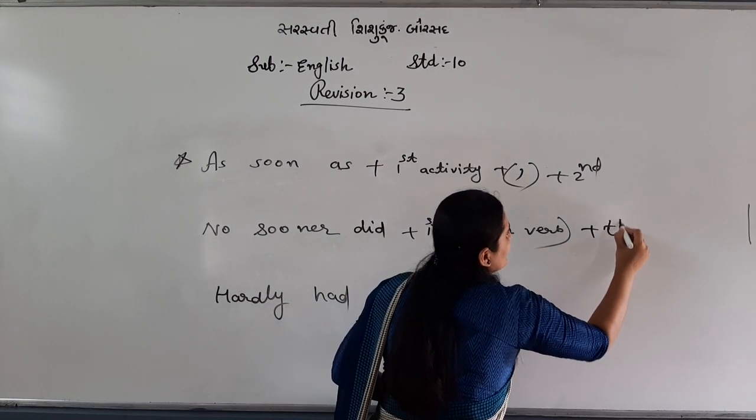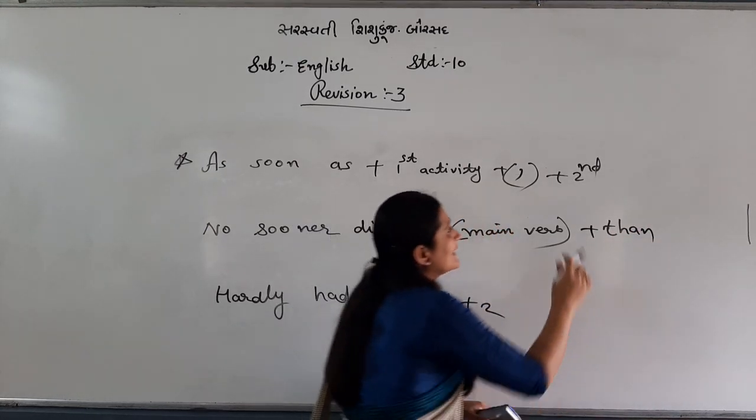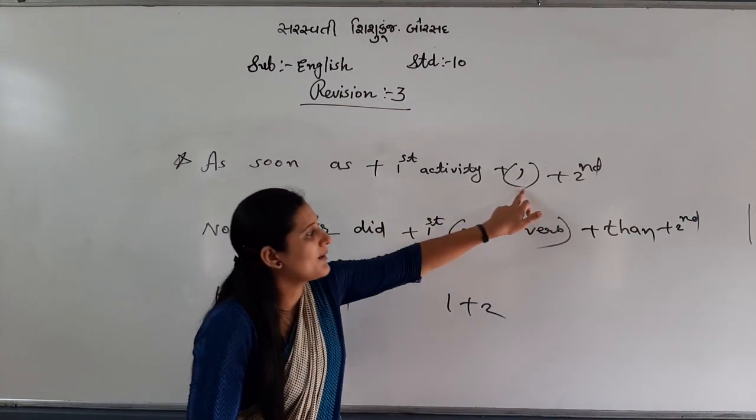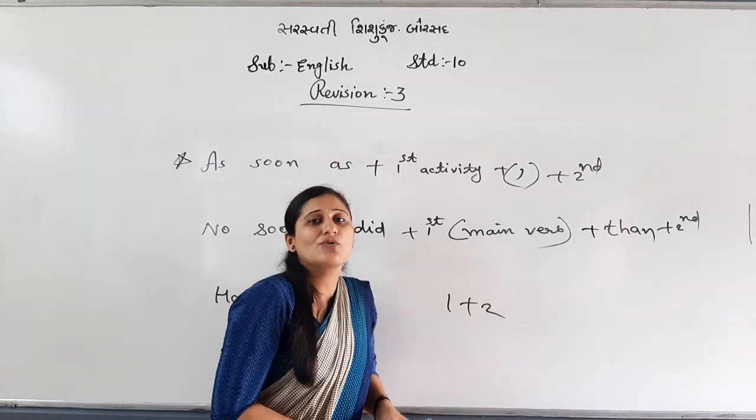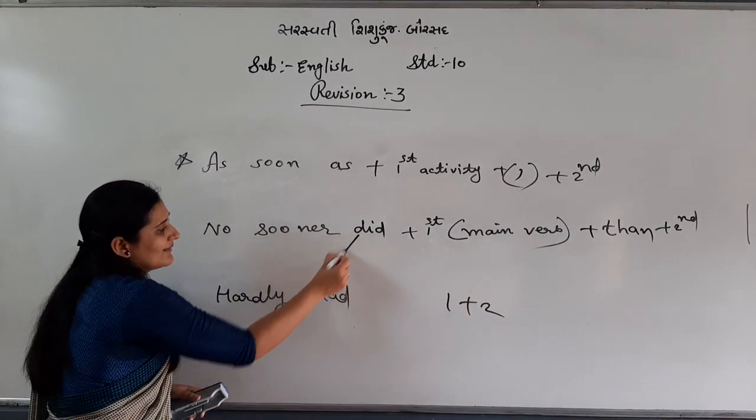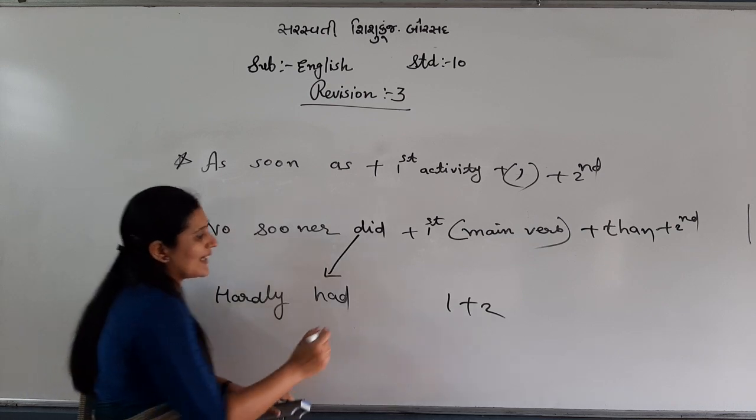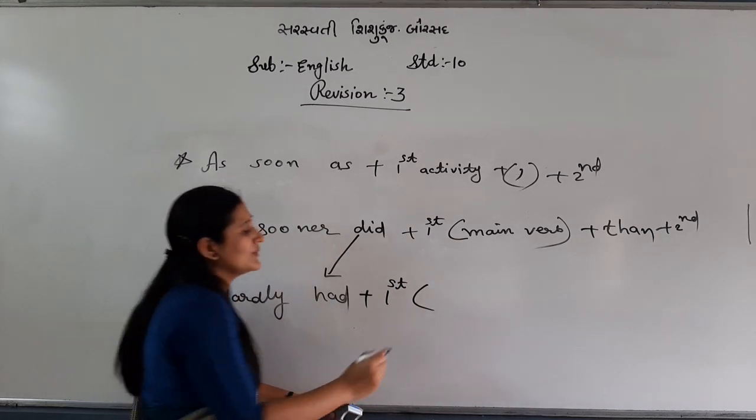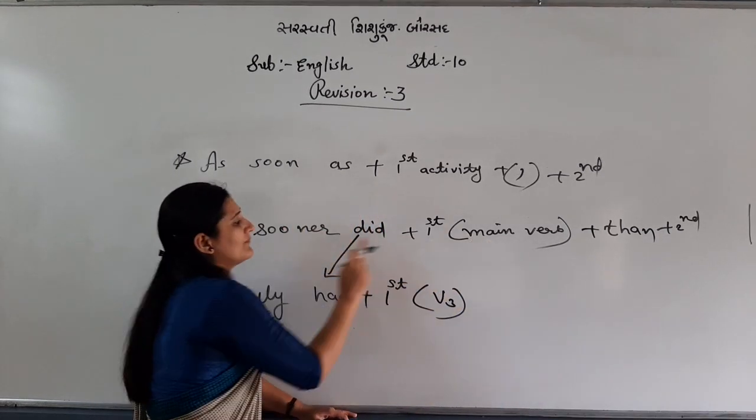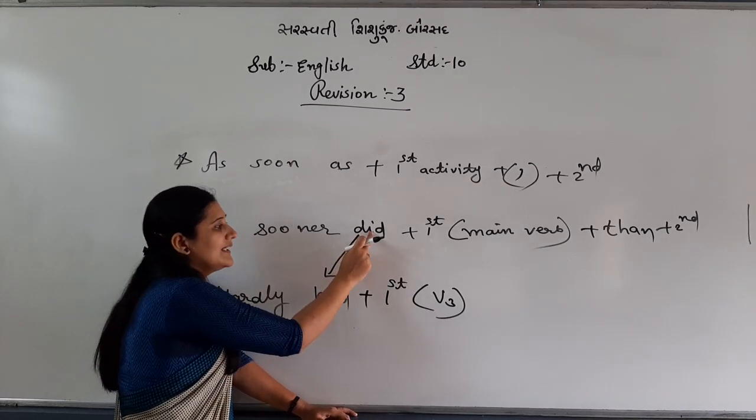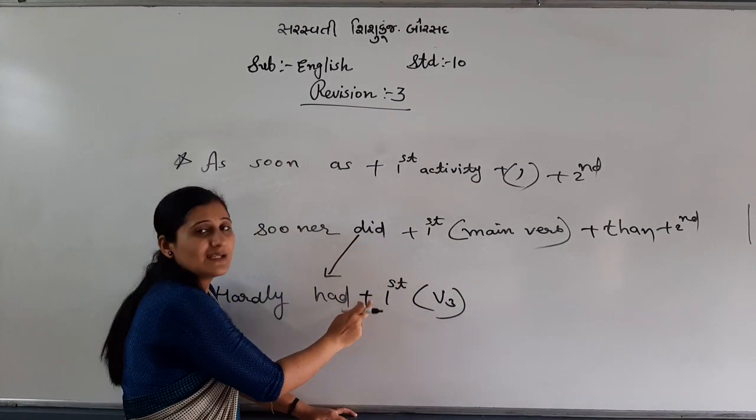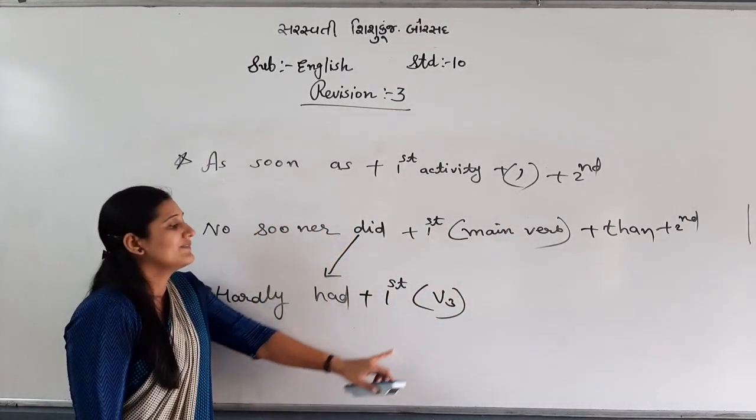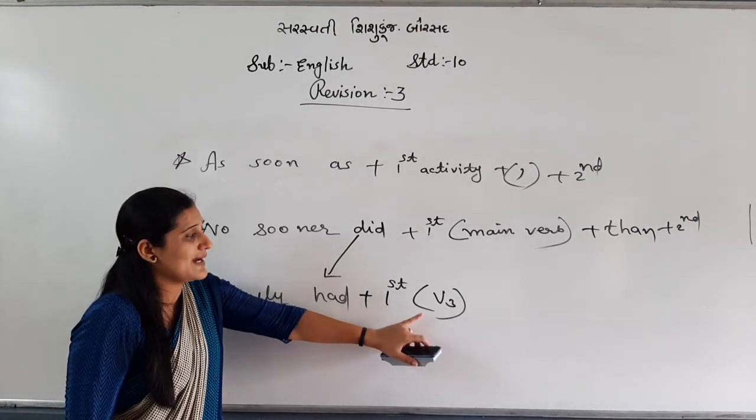Then, second, you need to add "than" in the place of the comma. Then the second activity. Keep in mind, in "as soon as" and in "no sooner", "then" goes in the place of the comma. In the same way, "hardly had": in the place of "did", "had", you need to write plus first activity. In first activity you need to write V3, the main verb. Here "no sooner", here "hardly", here "did", here "had", here first activity. In first activity we will have the main verb, and here in first activity we will have V3, past participle.